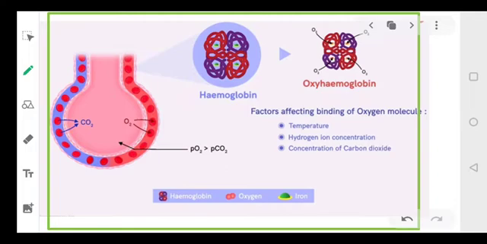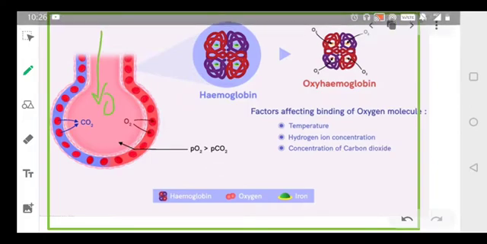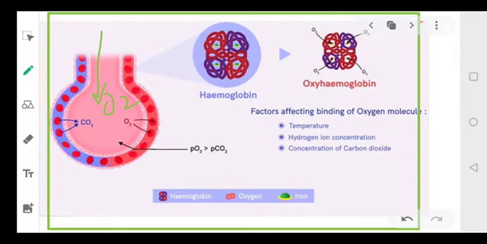Now in this you see, I've taken a picture of the alveoli and I'm showing you. See, in the alveoli, the oxygen concentration will be more, and in the blood, the CO2 will be more, right?